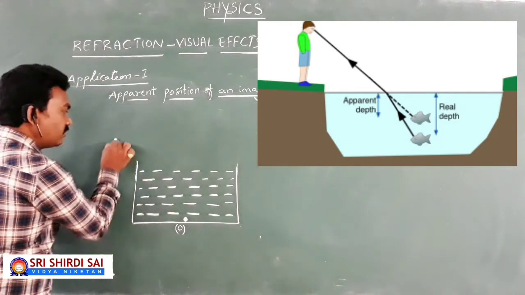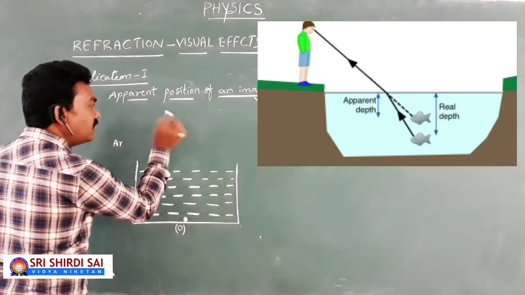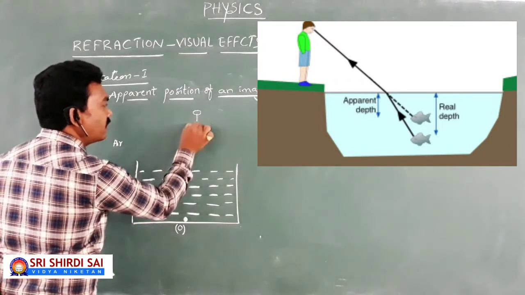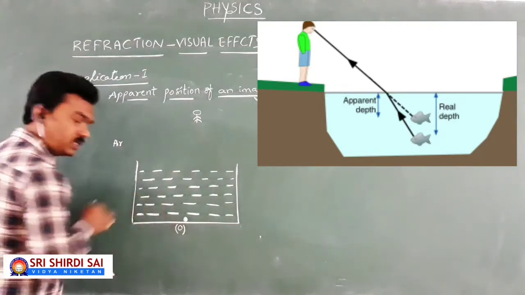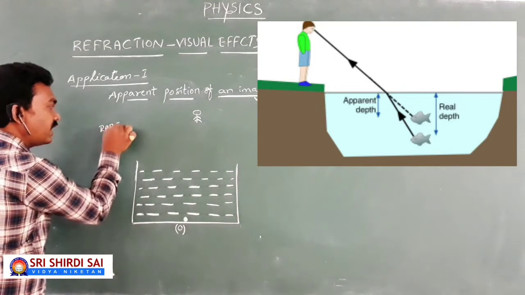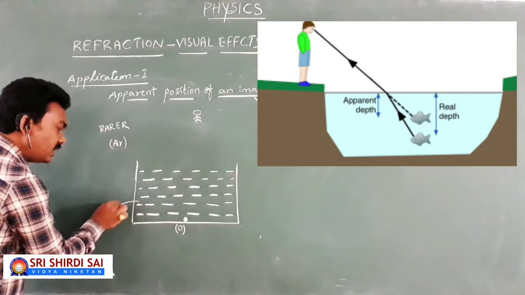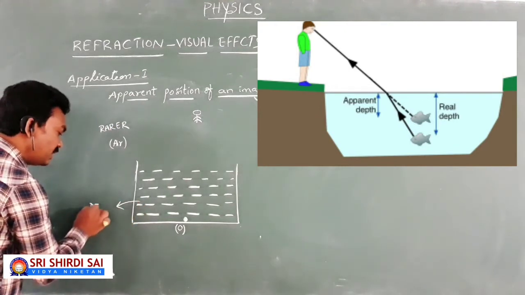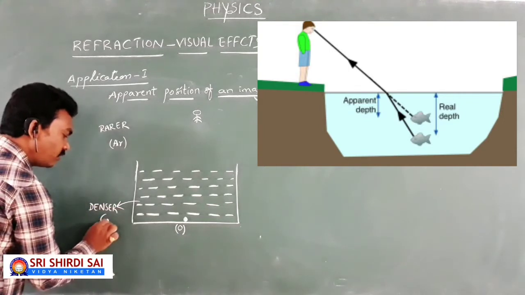Now here it is air. Let us suppose my observer is in the air medium, somewhere else. Now here is the object. So the observer who is present in the rarer medium like air is going to look at the object which is present in the denser medium like water, of course.